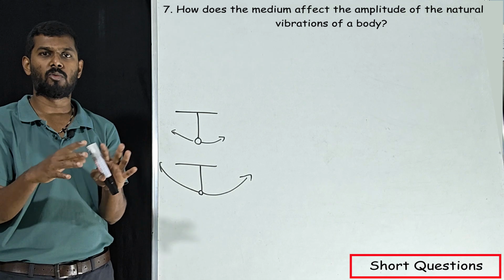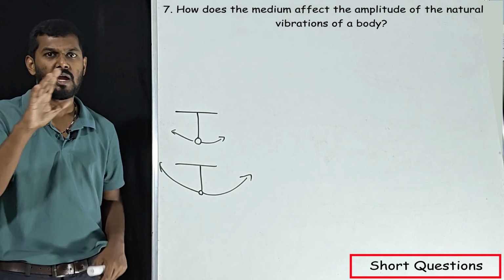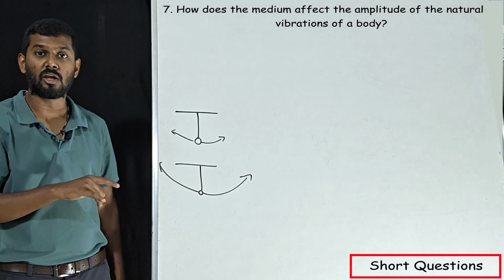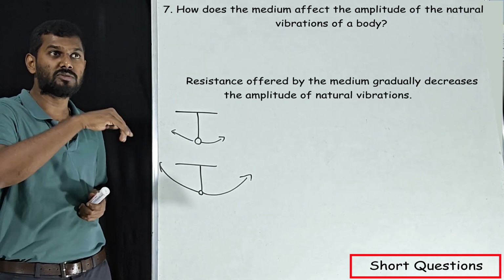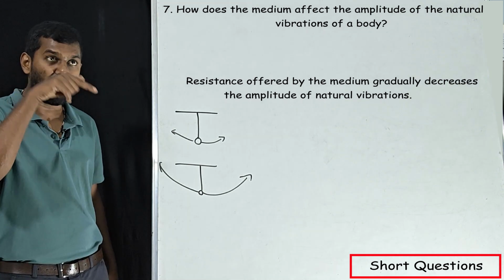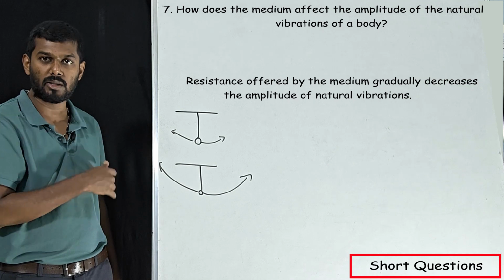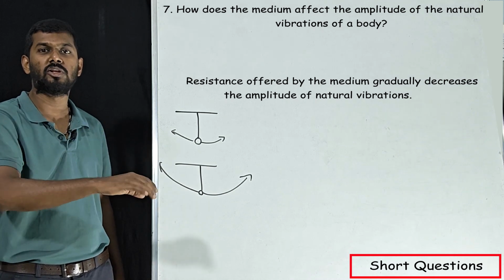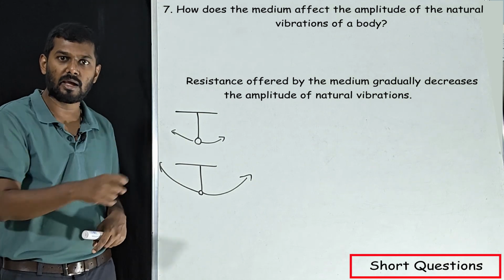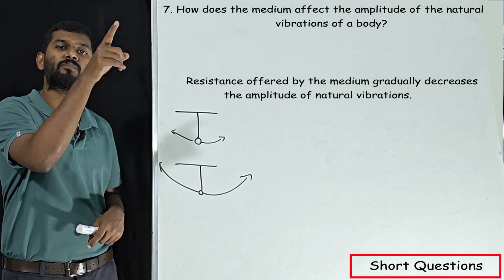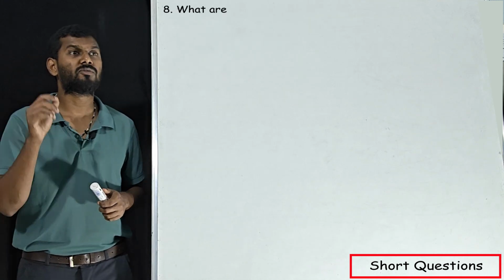Whenever we talk about the normal medium, because of the air resistance it is going to stop. They are not talking about anything particular, so the resistance of the medium is the answer. The resistance of the medium will affect the amplitude of the vibrating body and make it gradually decrease. The amplitude of the vibration gradually decreases because of the resistance of the medium. That's it.